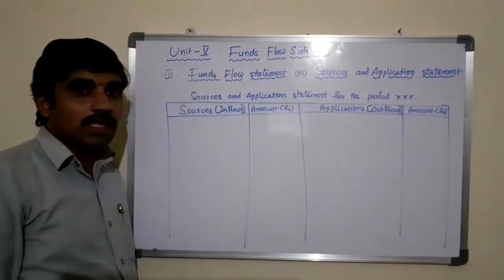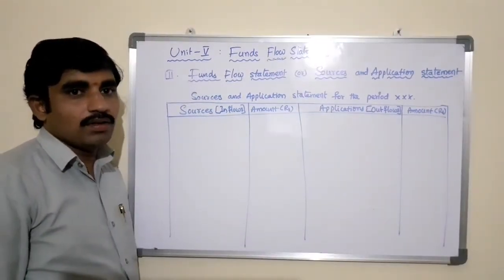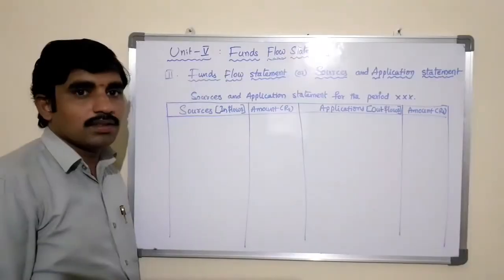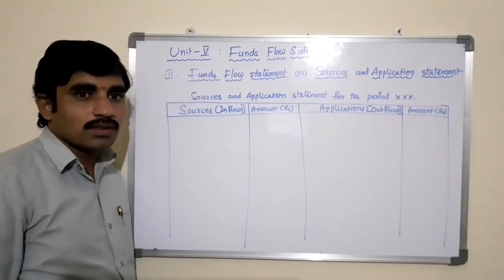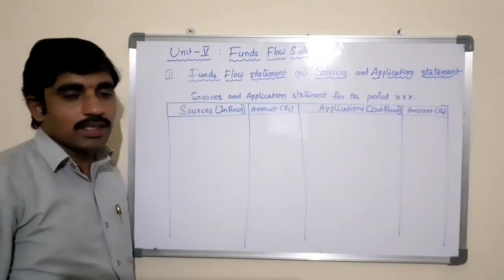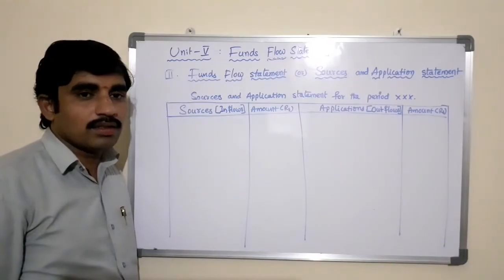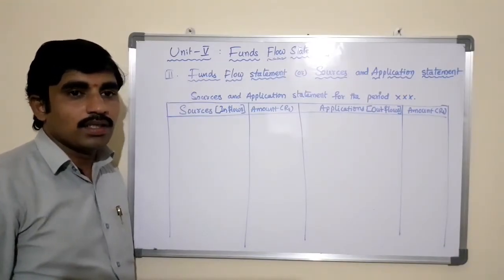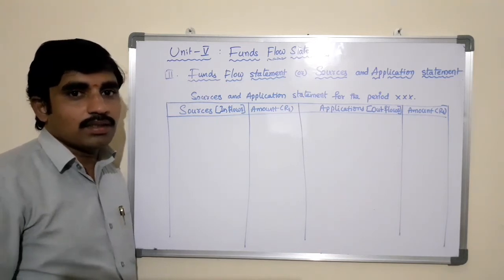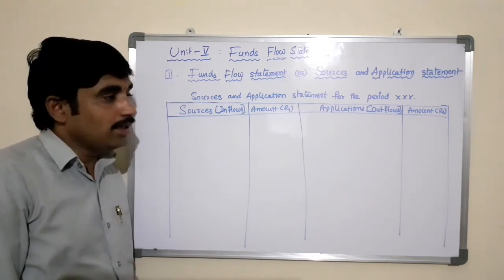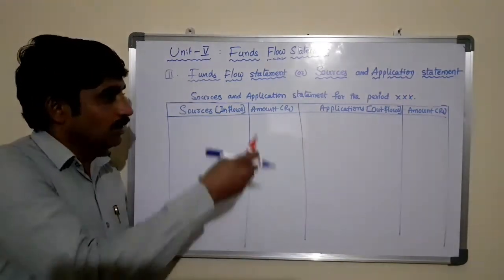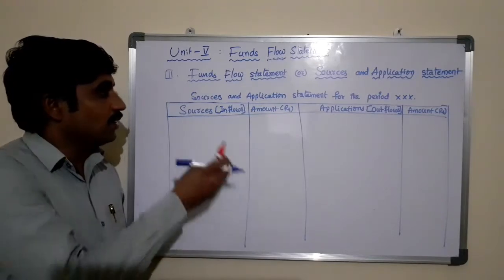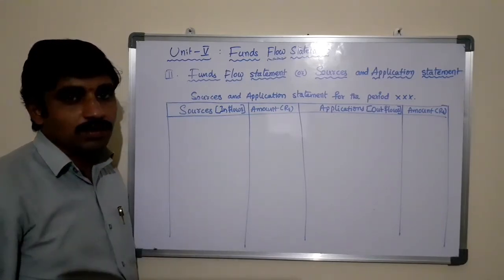So sources: generally funds are derived from operating of the business, that is operating income, income from investment, sale of assets, sale of long-term investments, contribution of the shareholders, increasing long-term liabilities like long-term loans, borrowings, debentures, or any other liabilities increased, or fixed assets decreased. That comes under the sources of the business.